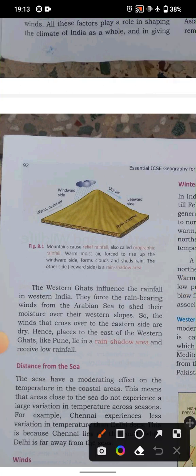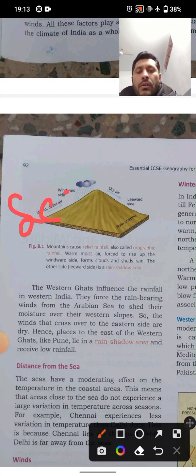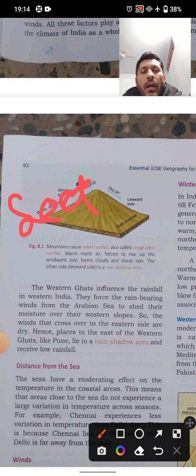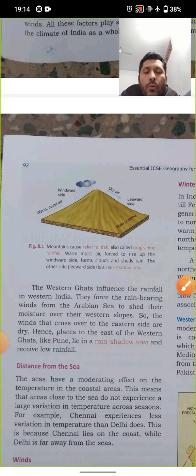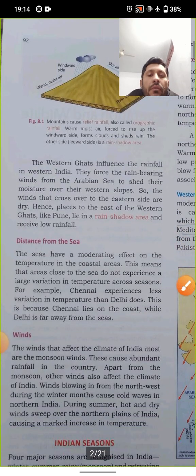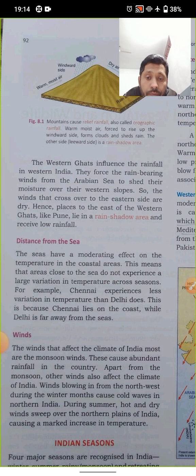This side I'm showing in the figure, it is the sea. So the sea is this, and Pune is where I have written Pune. Most of the seaside area will get rainfall, but when we cross the mountain, that side will not get more rainfall, or will get very little rainfall. So that is how we show the different nature of the rainfall.